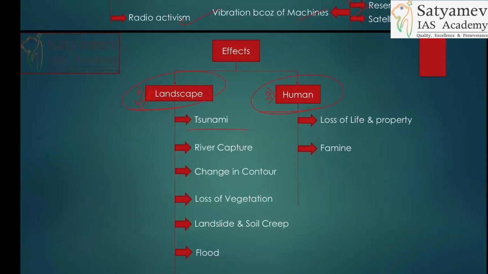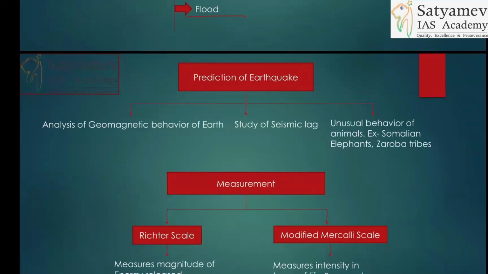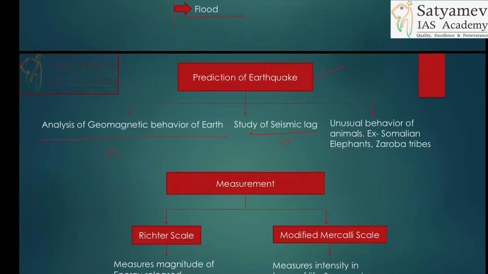So tsunami is there, river capture, change in contour, loss of vegetation, landslide and soil creep, loss of life and property, famine. These all can be the impacts. Earthquake prediction has also been given: analysis of geomagnetic behavior, study of seismic lags and unusual behavior of animals, Somalian elephants. This is very important. UPSC can ask a 10 marker or 15 marker on simply this prediction of earthquake.